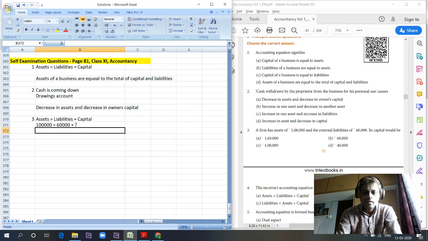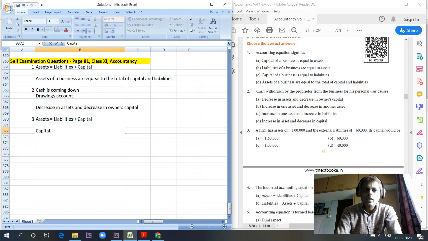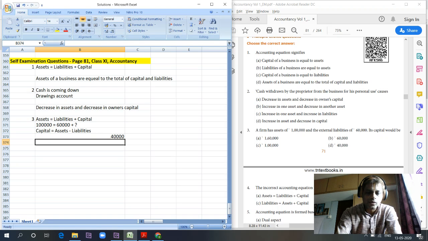In this case, capital is equal to assets minus liabilities, 1 lakh minus 60,000. So capital is equal to 40,000 rupees.